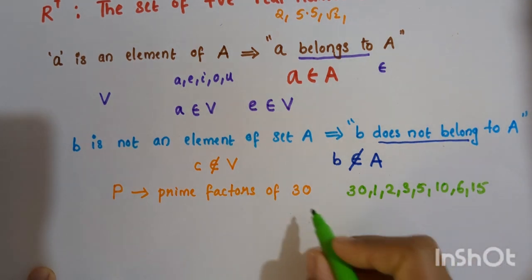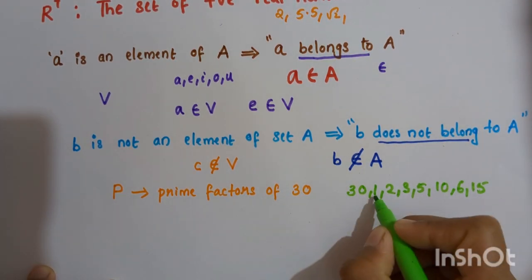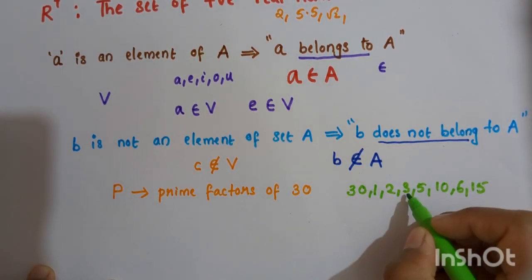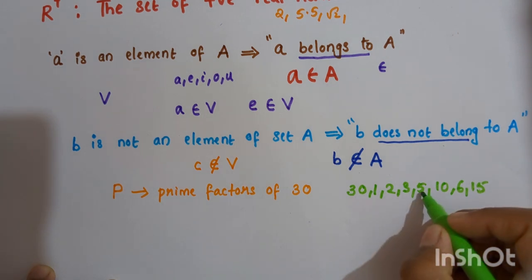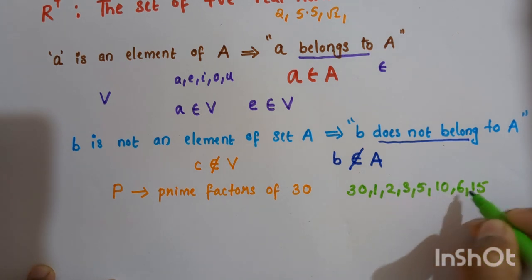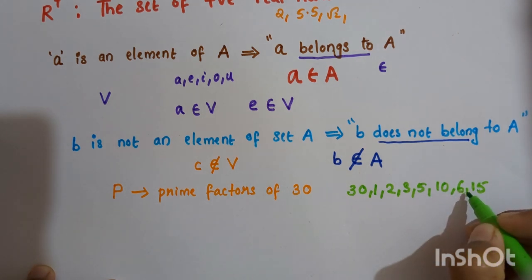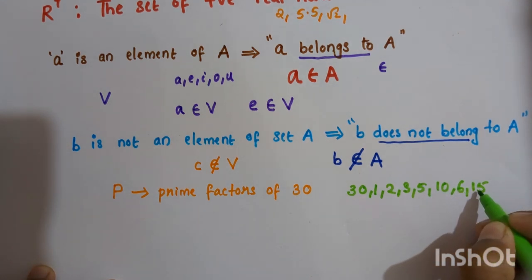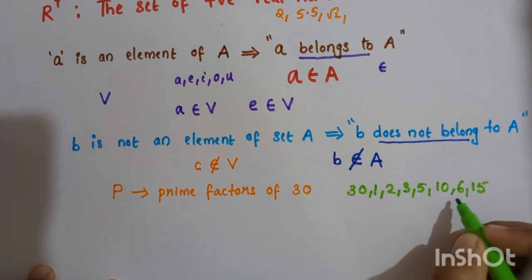These are actually factors of 30. 30 into 1, 1 into 30, 2 into 15, 3 into 10, 5 into 6, 10 into 3, 6 into 5, 15 into 2, 30. So these are actually factors of 30.